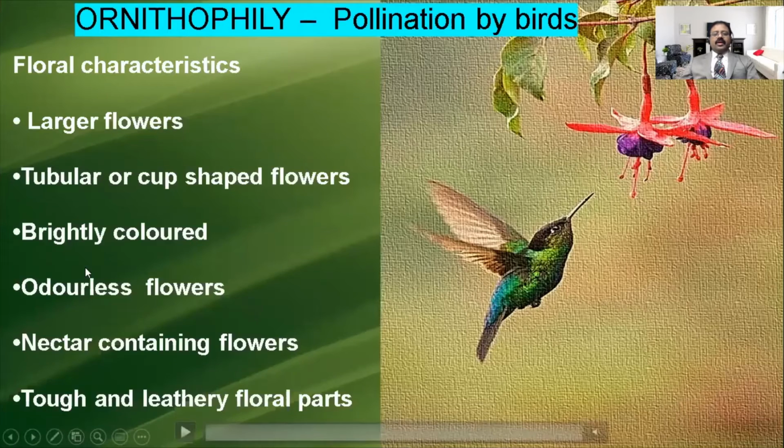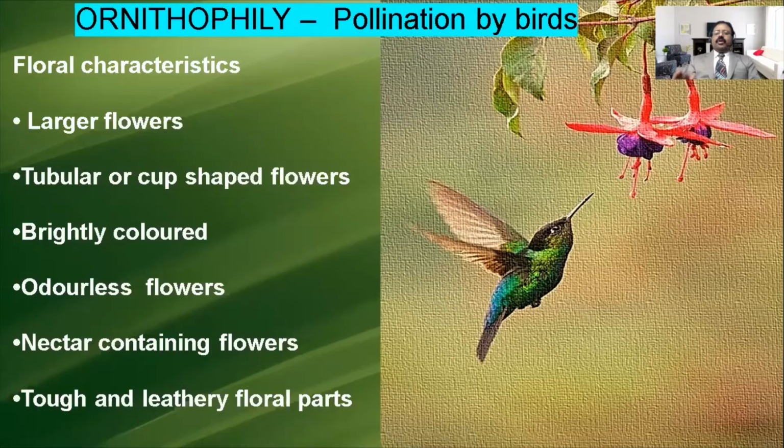Here the second one is ornithophily. Ornithophily means pollination by birds. Pollination can occur by wind or by water, which we already studied in the last class. In this class, we are studying zoophily, pollination by animals. Some reptiles and mammals are also pollinating, and here the birds also pollinate.